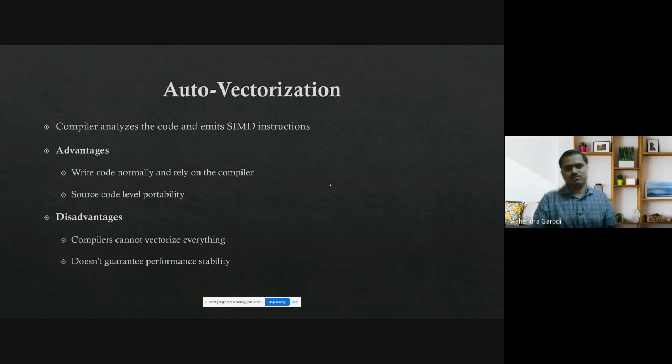For example, you are developing a project and there is a loop which is very arithmetically intensive. The compiler has done a nice auto vectorization, and you're super happy. Your code runs very fast, and then someday you get a bug or a new feature, due to which you have to add some simple switch statements or if and else statements in that loop, and the compiler will not be able to vectorize it.